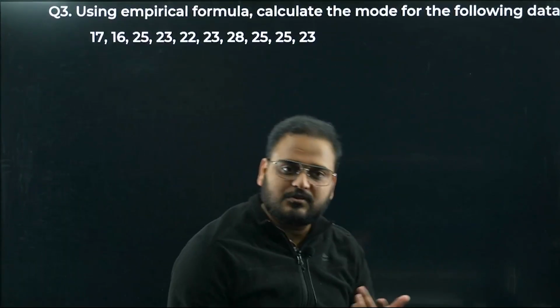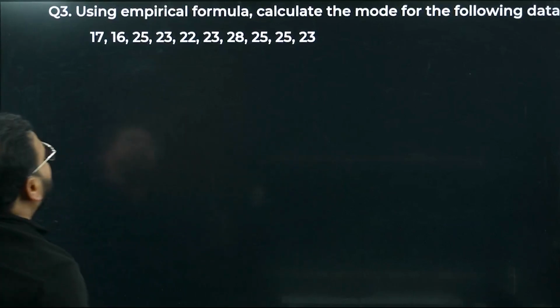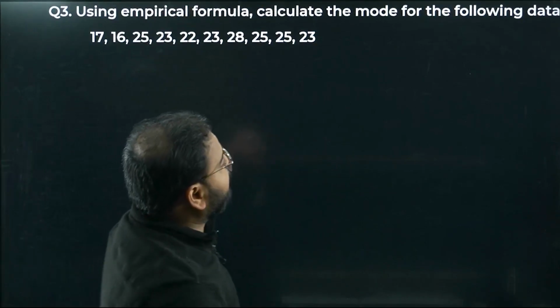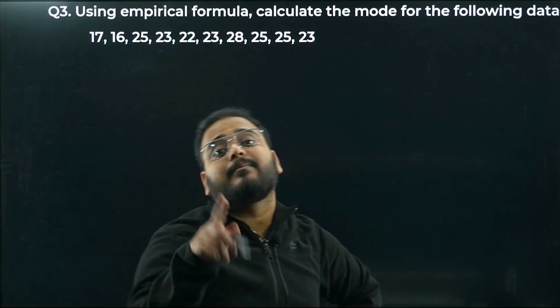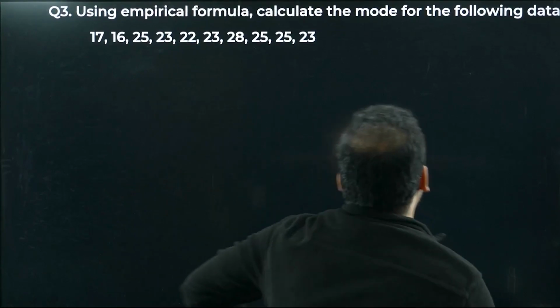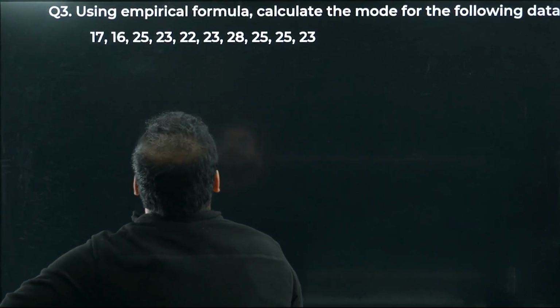Moving on to the last question of the day, which is going to be question number 3, bacha. Let's solve question number 3 quickly. Using the empirical formula, calculate the mode for the following data. To find mode, we need median and mean. So let's find the mean and median first. Data is given like this, we have to find median as well, right?